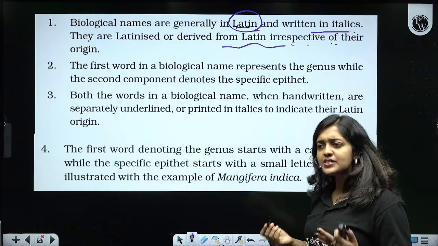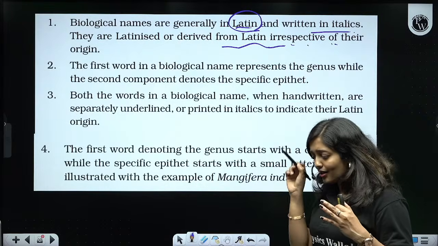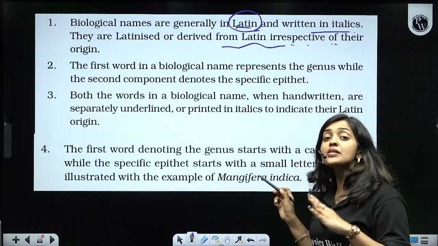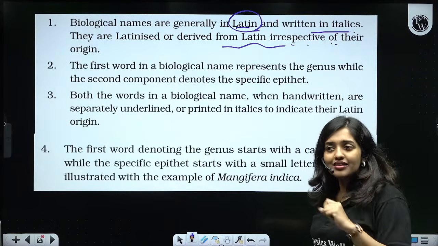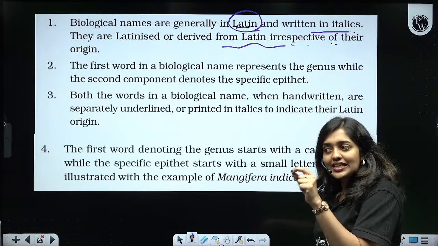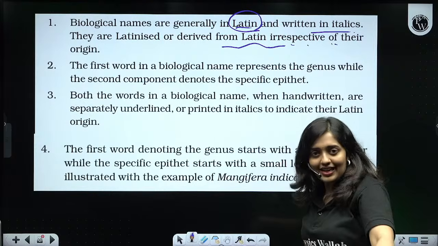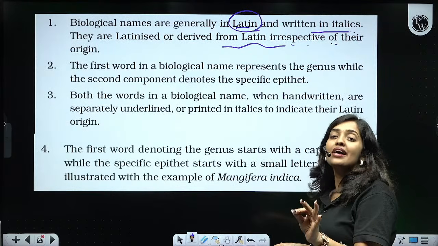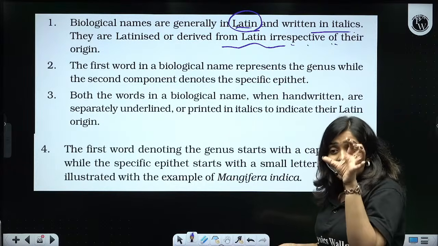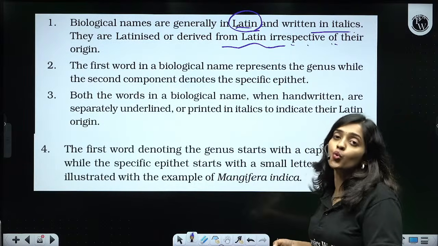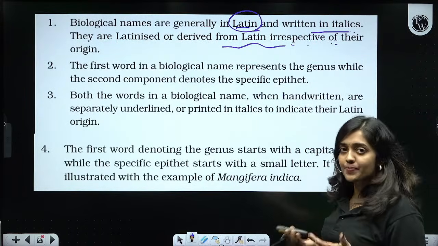For example, Mangifera indica. Indica means the mango; the scientific name is Mangifera indica because it is actually found in India. But that India is represented in the species name indica, and that term is Latinized. That's why it got the name Mangifera indica. Whatever name we give to this organism, that word has to be converted into Latin. That is why we say the names are Latinized irrespective of their origin.